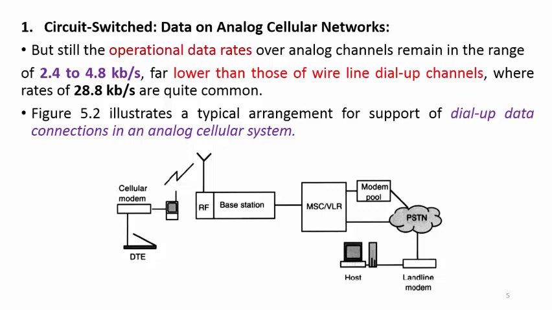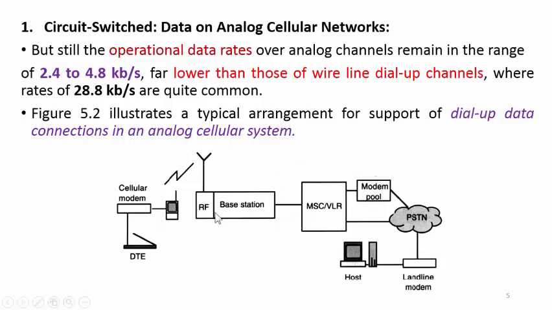In this particular diagram we can see a typical arrangement for the support of a dial-up data connection in an analog cellular system. At the left hand side the cellular modem is there. The cellular modem is responsible for connecting with the RF antenna or the base station, and again the cellular modem is connected to the end devices, that is the mobile phone and the data terminal equipment, that is a computer or laptop.